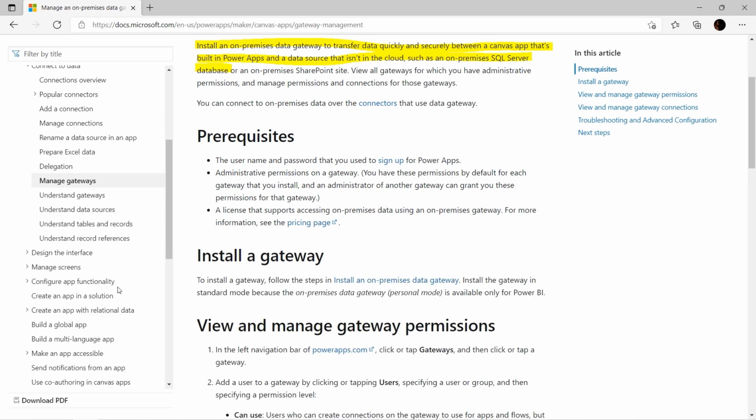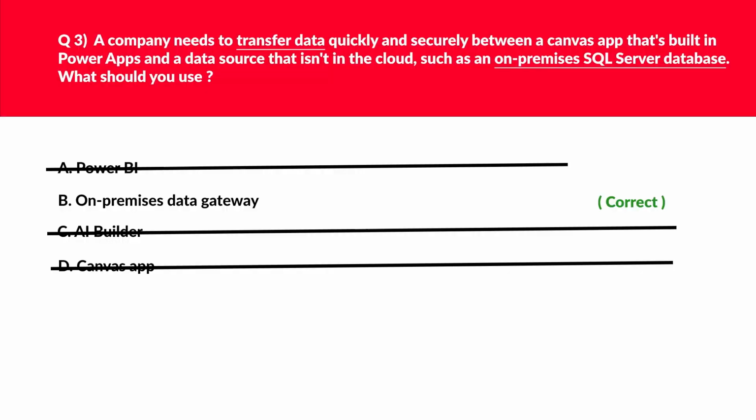And if you look at the official documentation, it is clearly written that install an on-prem data gateway to transfer data quickly and securely between a Canvas app that's built in Power Apps and the source data that isn't in the cloud, such as an on-prem SQL Server database. We got our answer. We'll log this.